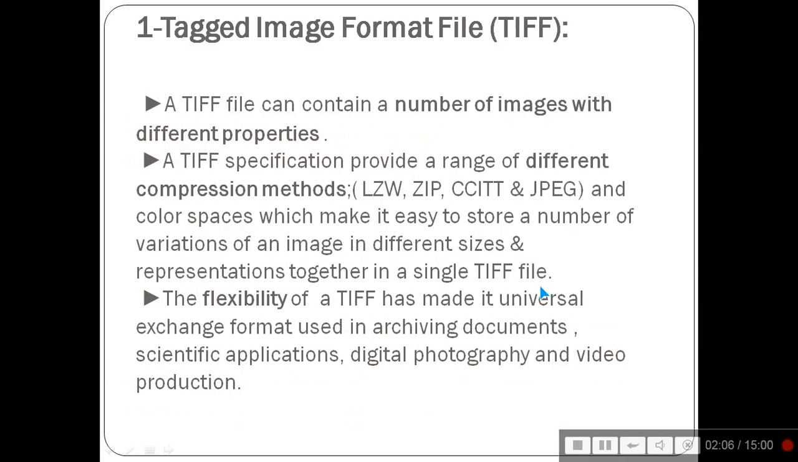So let's start with TIFF, that is, Tagged Image File Format. A TIFF file contains a number of images with different properties. A TIFF specification provides a range of different compression methods: LZW, ZIP, CCITT, and JPEG, and color spaces, which make it easy to store a number of variations of images in different sizes and representations together in a single TIFF file. The flexibility of TIFF has made it a universal exchange format used in archiving documents, scientific applications, digital photography, and video production.